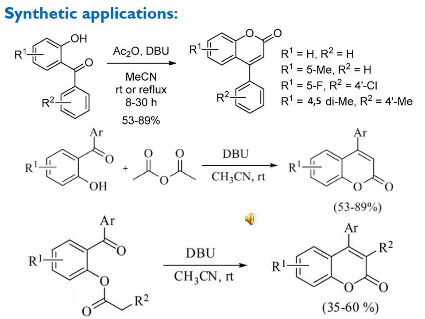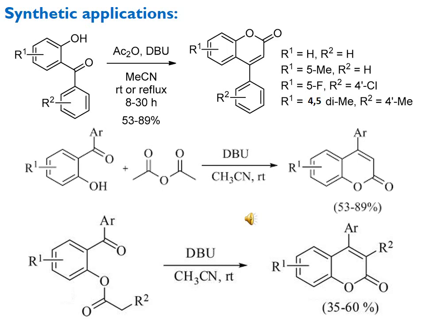Here are some synthetic applications of this Kostanecki reaction for the formation of coumarin. Here you can see the first example, which we have also discussed at the start of this lecture under the introduction of general features of this Kostanecki reaction, where Lee and co-workers synthesized this product.